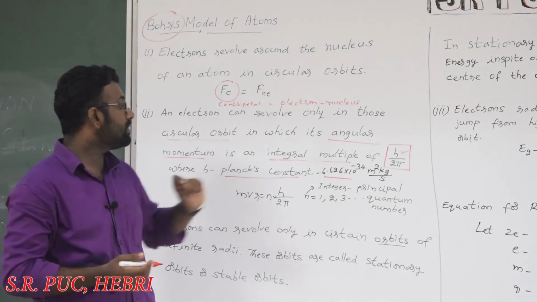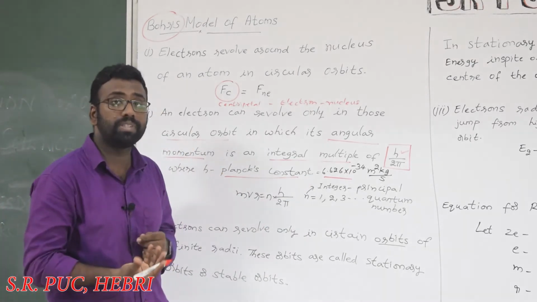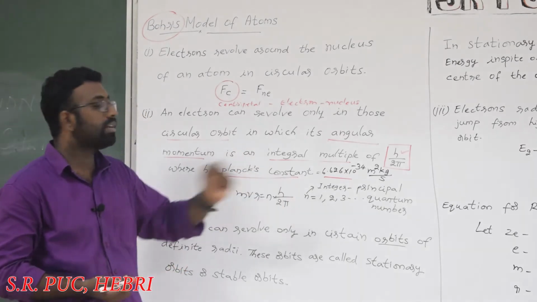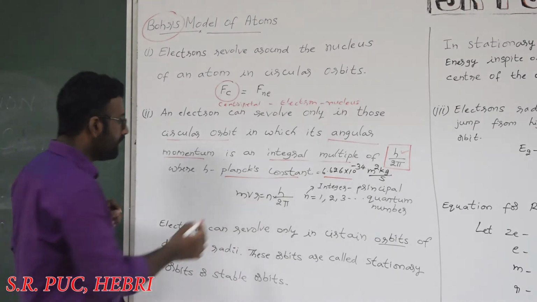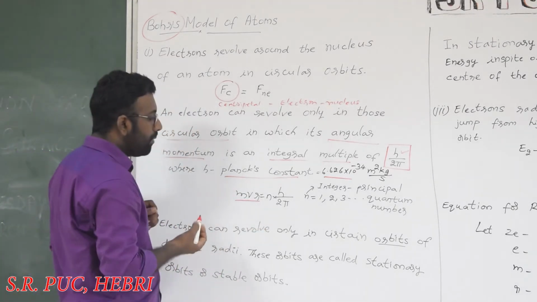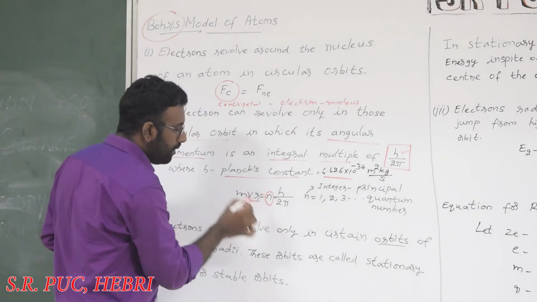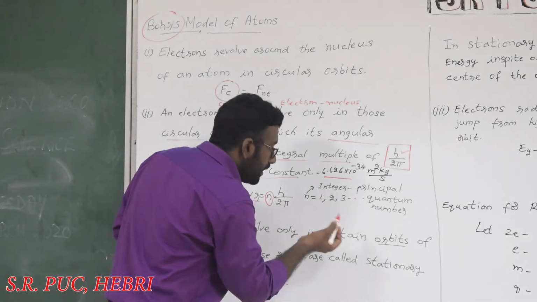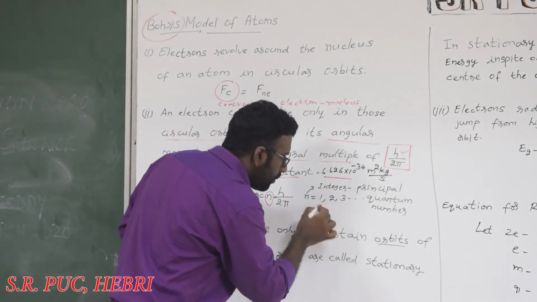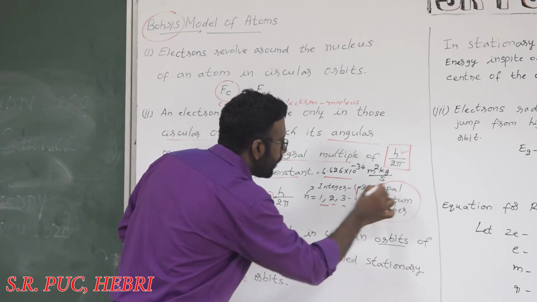This is a very important concept which changed the entire idea of physics. It was given by Max Planck. So you can see here, angular momentum mvr is equal to n h by 2 pi, where n is an integer, it can be 1, 2 or 3, which is known as the principal quantum number.